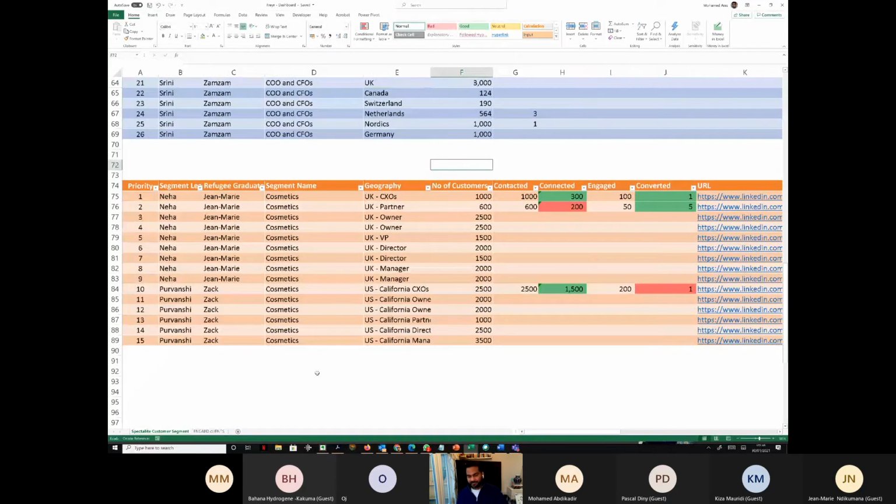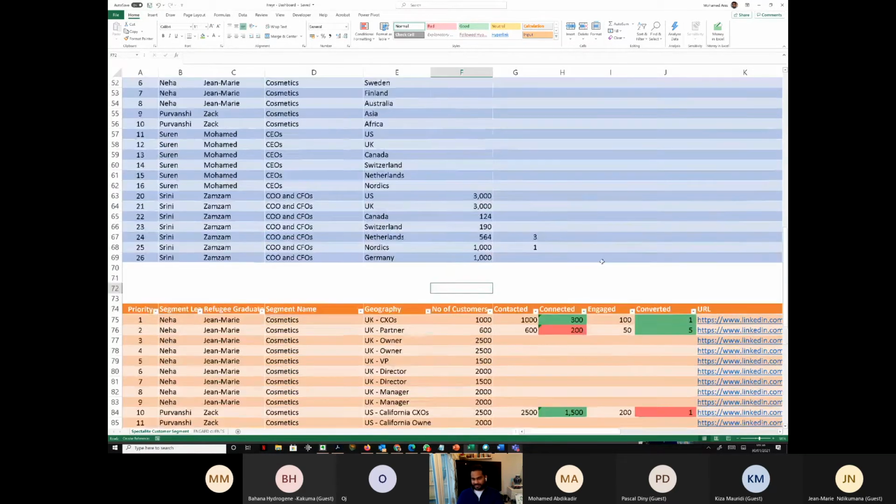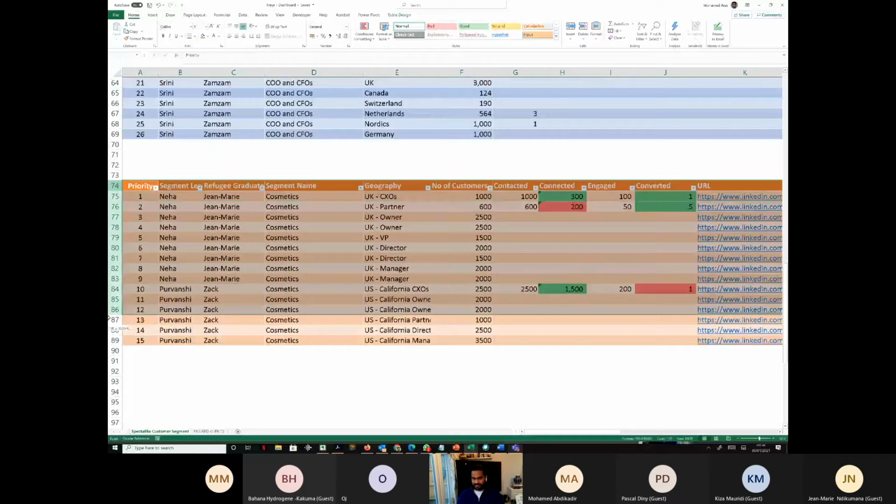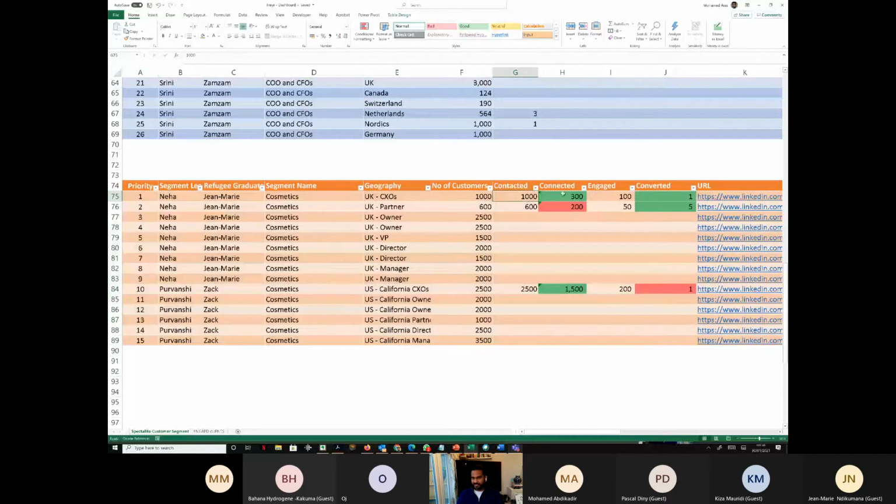I'll sort of pause here. I think it's really important you guys get this, and even more important to understand what this matrix is: how many of you are contacting, connecting, engaging, and converting. I'll try and show an example quickly of what this actually means, but any questions? Yeah, go ahead.